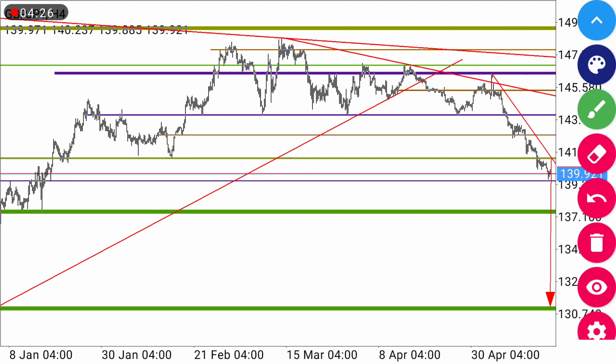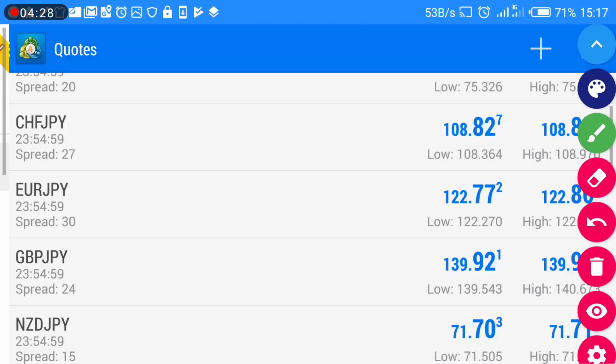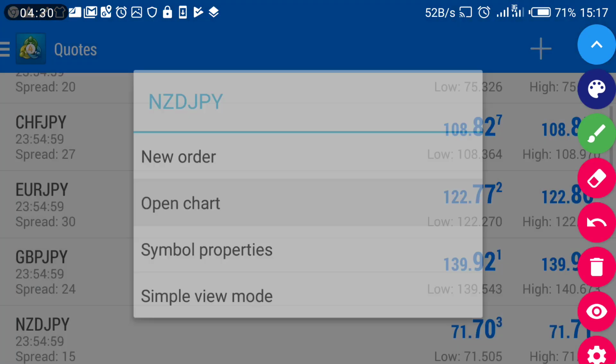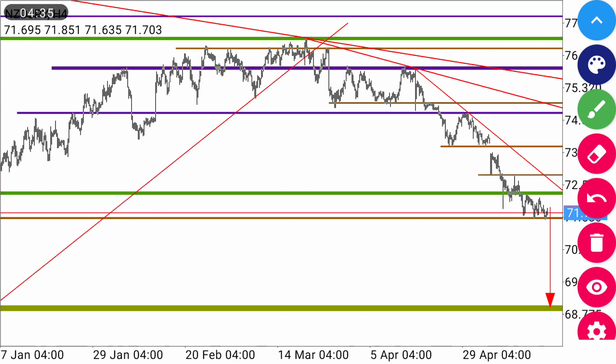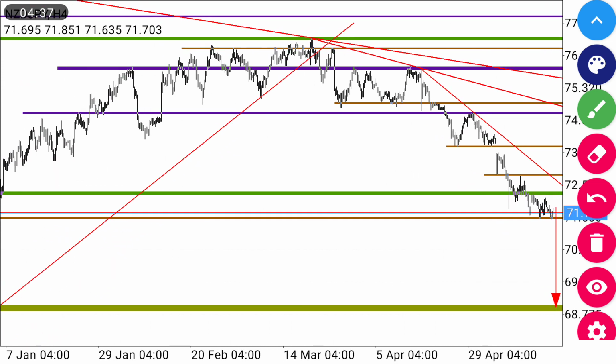Let us move to another pair, and another pair is NZD JPY. On NZD JPY, also we'll be looking for a selling opportunity. For the coming week, we'll be looking for a selling opportunity on this pair, since there was a head and shoulder formation. Let me show it very well.